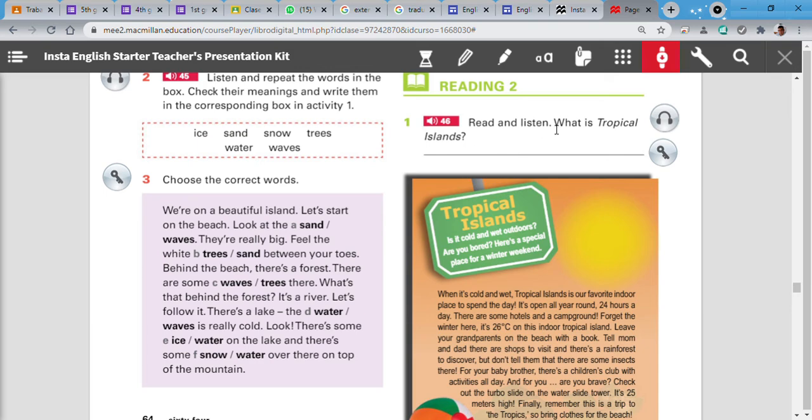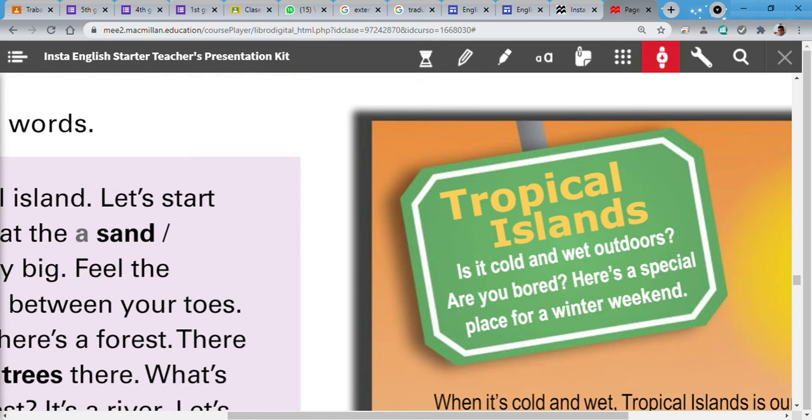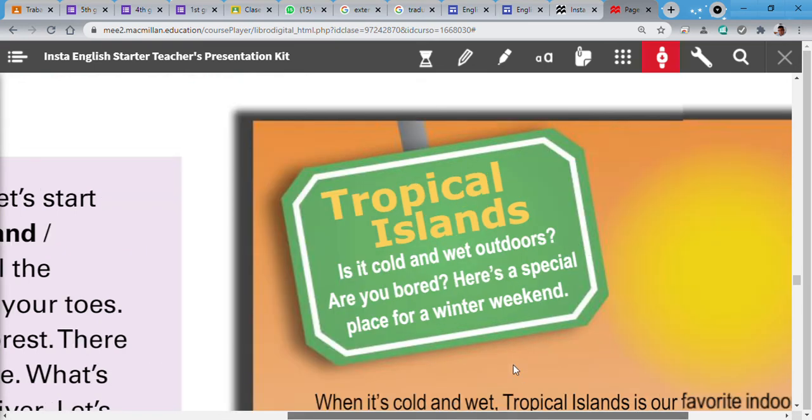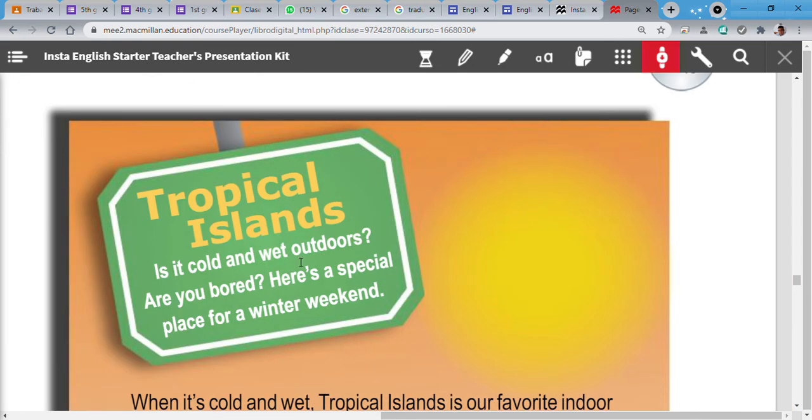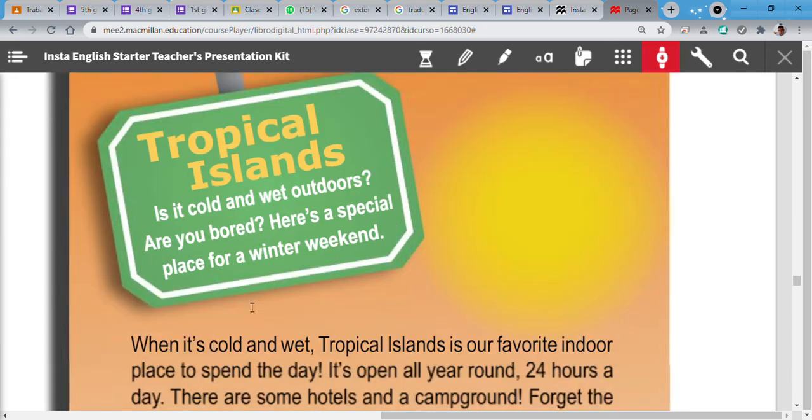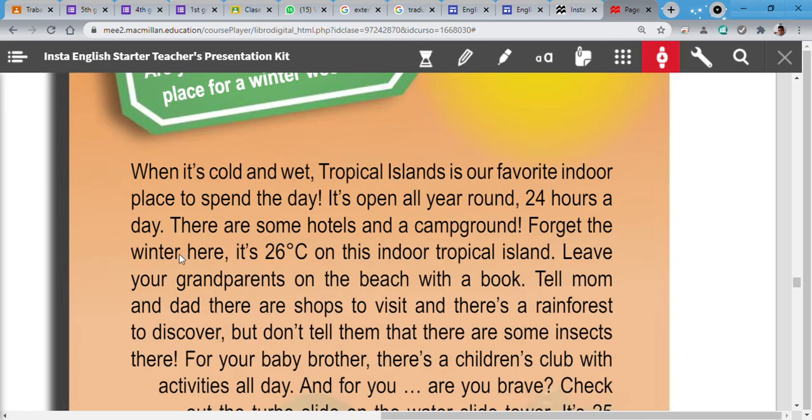Read and listen. What is Tropical Islands? Tropical Islands. Let's see, give me a second. Much better. Tropical Islands. Is it cold and wet outdoors? Are you bored? Here's a special place for a winter weekend. Now let's see.